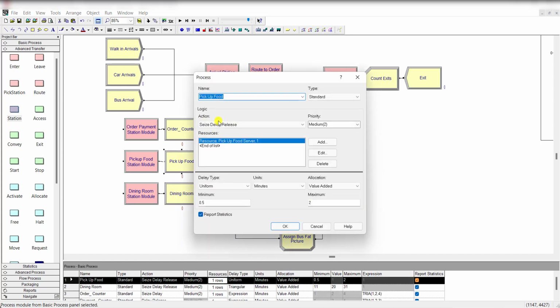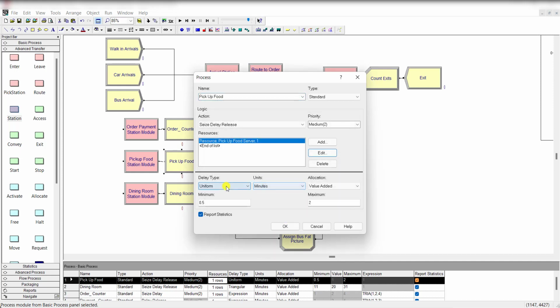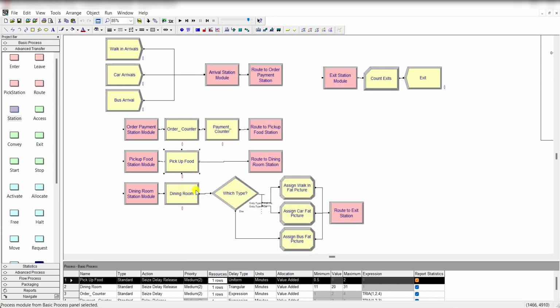So now add another process module and rename it as the pick up food, and the action type or logic is delay release, and the resource name is pick up food server, and that is uniformly distributed, minimum value of 0.5, and maximum value is 2, and the units are in minutes.